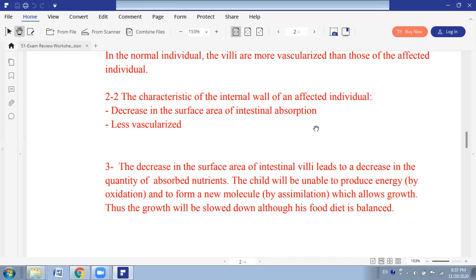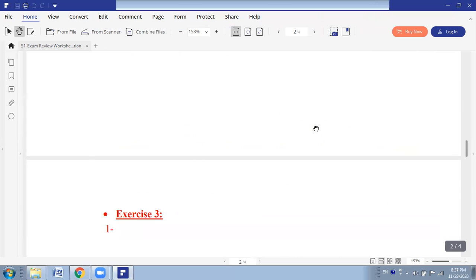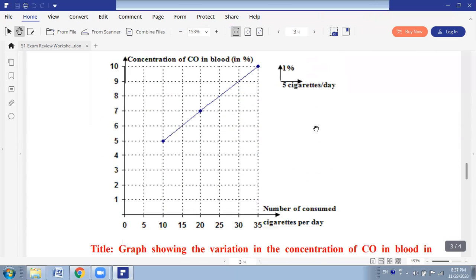So here, trace the graph. Always, the one that's found up in the table should be down in the graph. So the number of consumed cigarettes will be on the x-axis, and the concentration of CO in the blood will be on the y-axis. As the number of cigarettes increases from 10 to 35, the concentration of CO in the blood increases from 5 to 10. Here, pay attention.